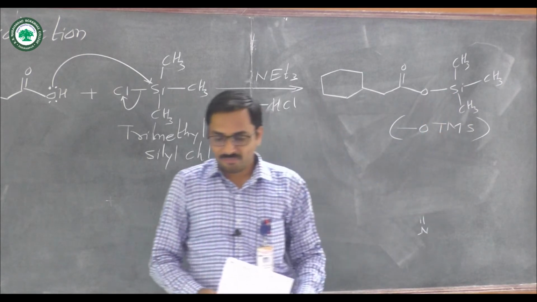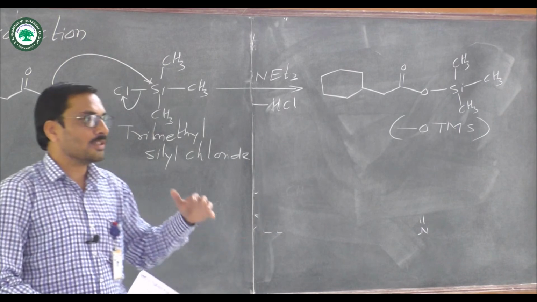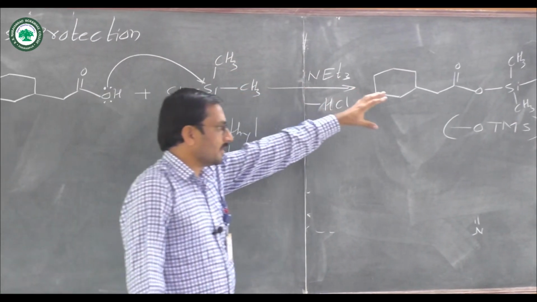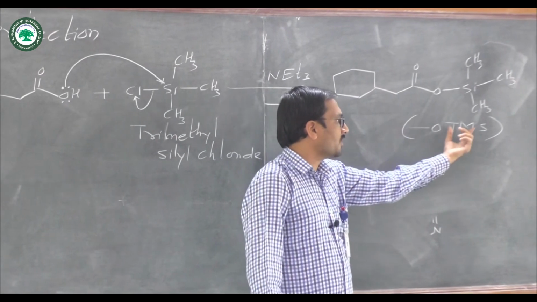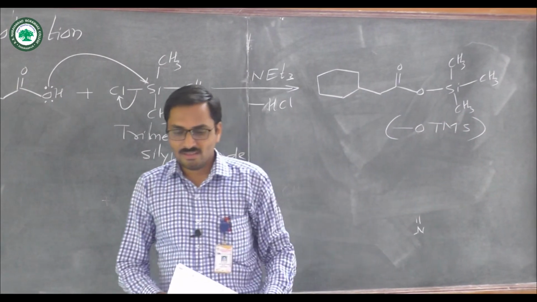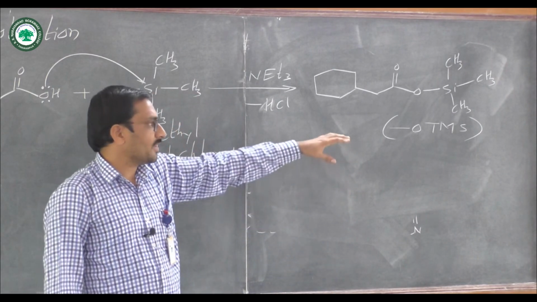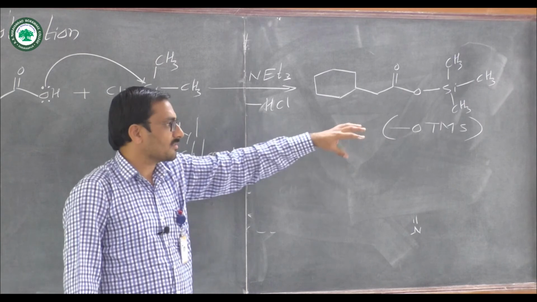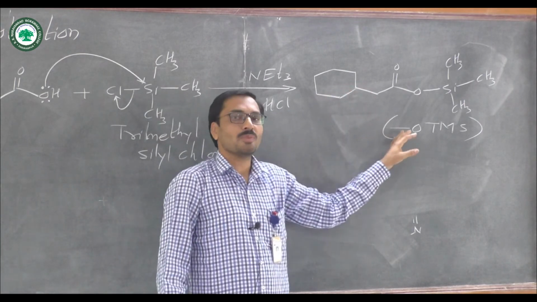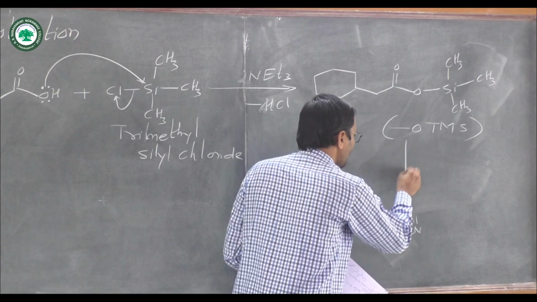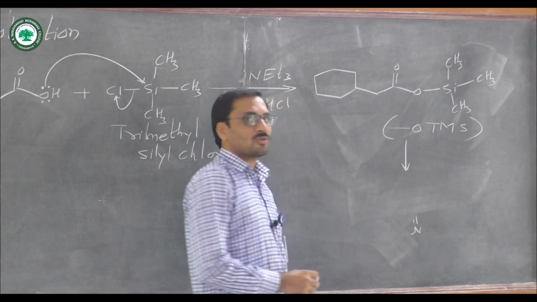In the case of alcohol, we have already seen the different disadvantages of this OTMS group. This OTMS group is not stable under aqueous conditions. It undergoes decomposition during aqueous workup. Therefore, it should be used for short-term protection of the carboxylic acid as well as for OH group protection.